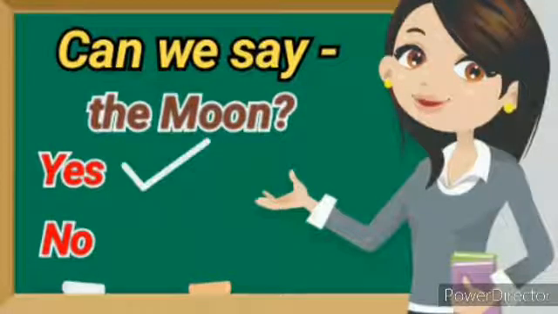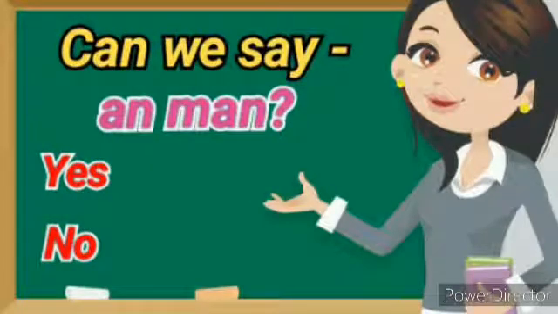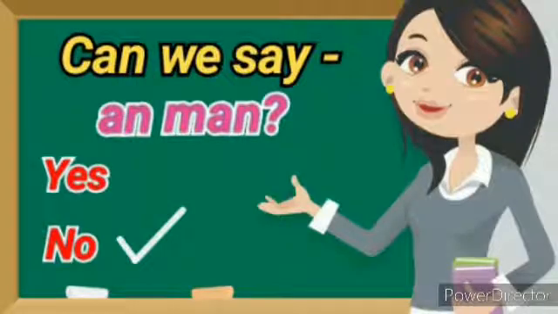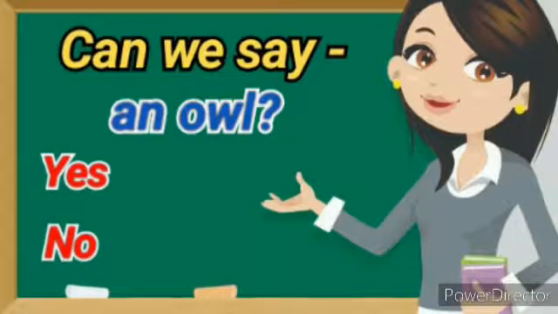As we studied earlier, the article "the" is also used while talking about the sun, the moon, the earth and so on. Next question. Can we say "an man"? No. Because the word man starts with a consonant sound. So we will say "a man".